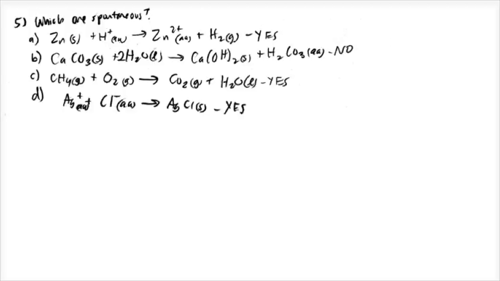Question 5. In question 5, you're asked to consider which processes are spontaneous based on your observations and reactions that you should be somewhat familiar with. So zinc with an acid giving zinc ions and hydrogen gas bubbles. That is a process that's spontaneous. The second one, calcium carbonate with water becoming calcium hydroxide and hydrogen carbonate. Not spontaneous. The third one, methane combusting, spontaneous. The fourth one, silver and chloride ions combining to create silver chloride solid, spontaneous.